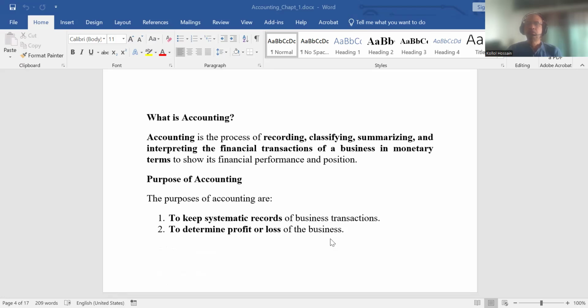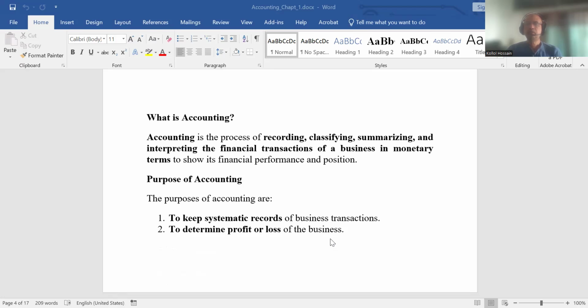So, the financial performance reveals the normally 1 year performance, how much profit or loss was generated during the operation of the business.